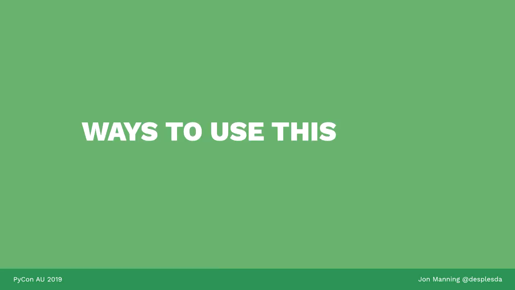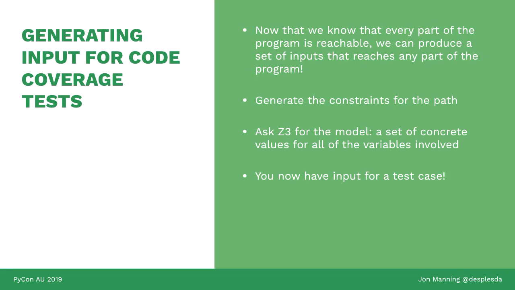So there are a few ways that you can use this. One popular way of using this is generating input cases for code coverage, because you can generate a valid input for every valid path. Keep those in a file somewhere, and then when it comes time to run your unit tests, you can provide the same inputs again, and you'll run all of the possible valid paths where feasible.